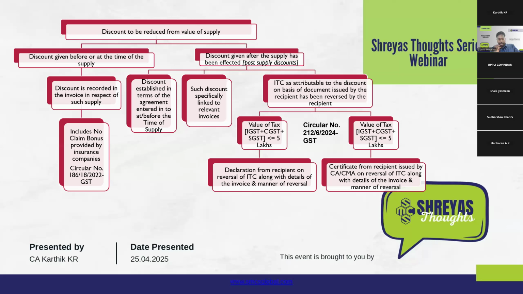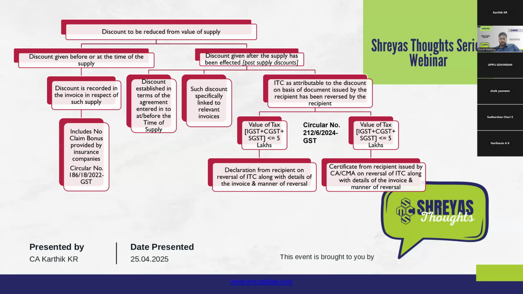The third condition is that since we are issuing a post-supply discount, it cannot be reduced from the value of the supply at the time of raising invoices, because obviously at the time of raising the invoice I will not know what my discount will be. In such a case, I will subsequently raise a credit note, because there is a reduction in value. The credit note will be raised under section 34.